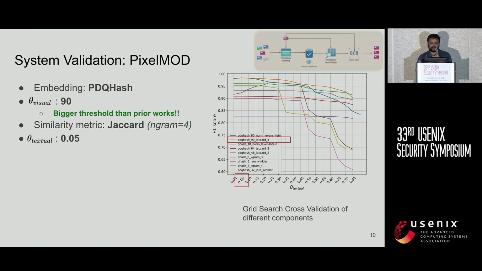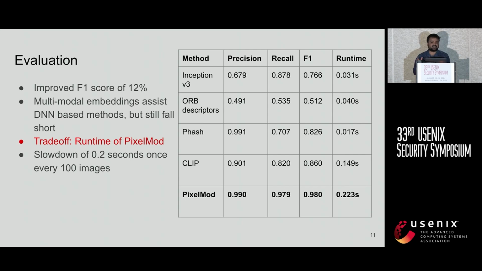So we have a much more detailed idea of what a visual similarity matching system should look like in terms of configuration, and we compared our system with other techniques that can be used. In our paper, we have a much more detailed evaluation of the performance. We compared against deep neural network-based methods, and also a much newer family of methods such as CLIP that has multimodal capabilities.